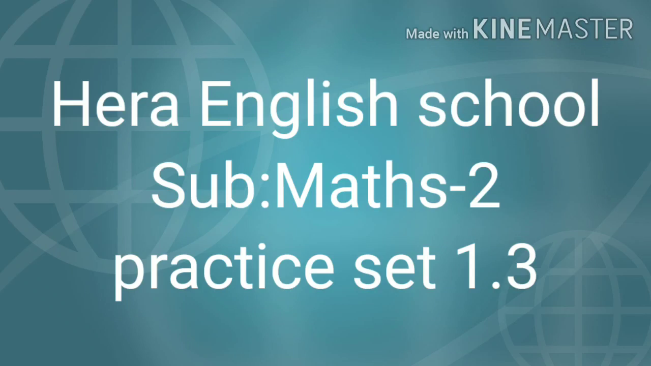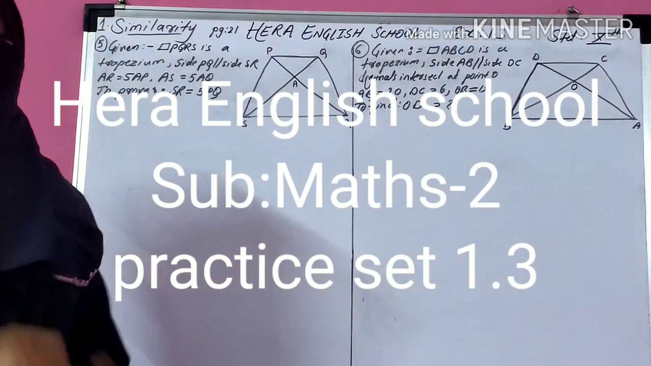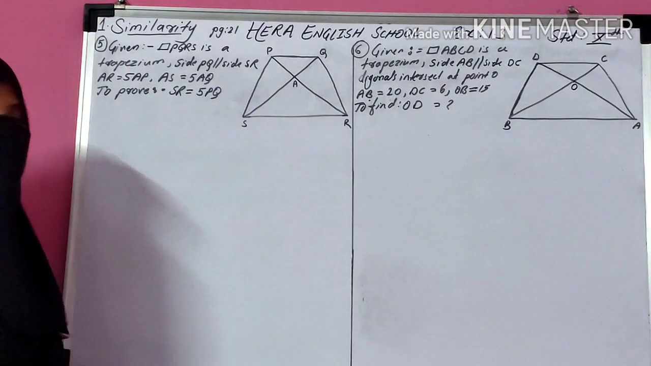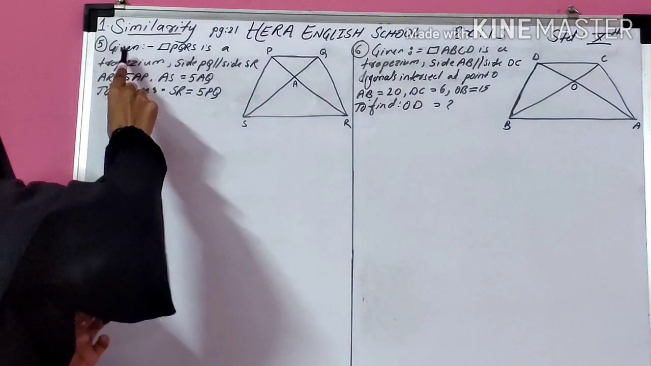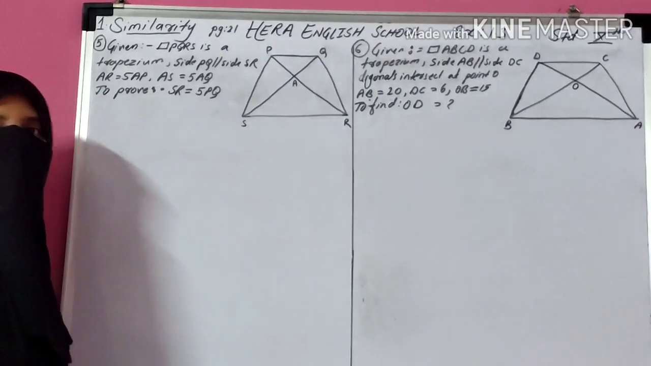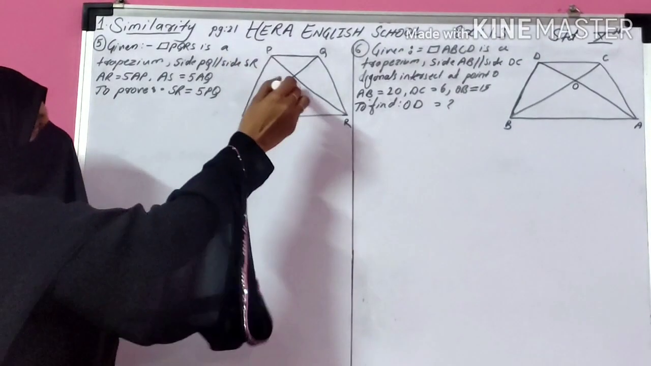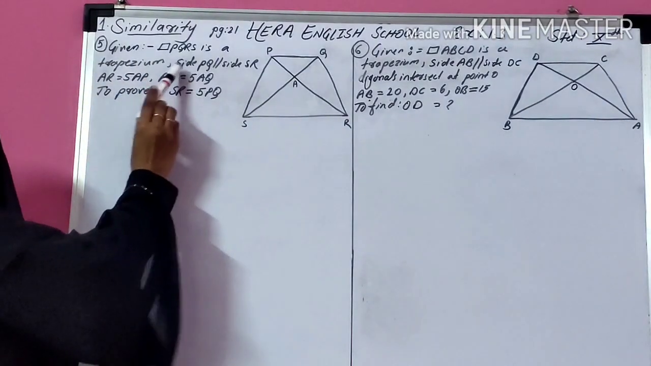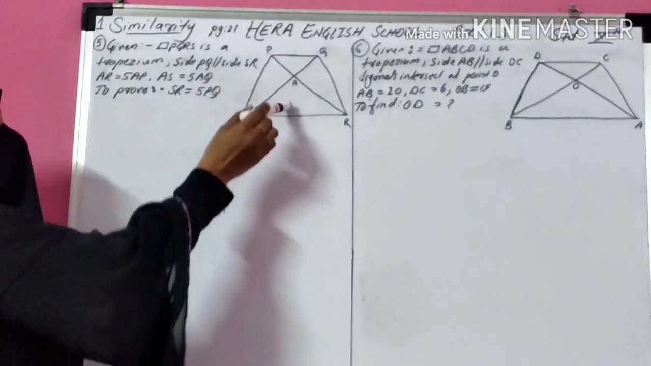In the previous lecture, we solved questions 1 to 4 of practice set 1.3. Now, let's move to the next question, question number 5. In question number 5, they have given quadrilateral PQRS is a trapezium and its diagonals intersect each other at point A. Side PQ is parallel to SR.